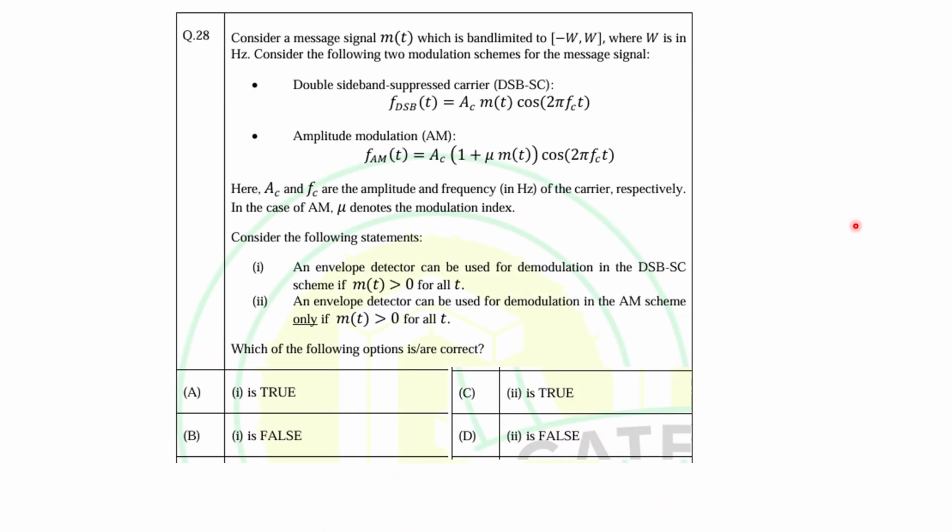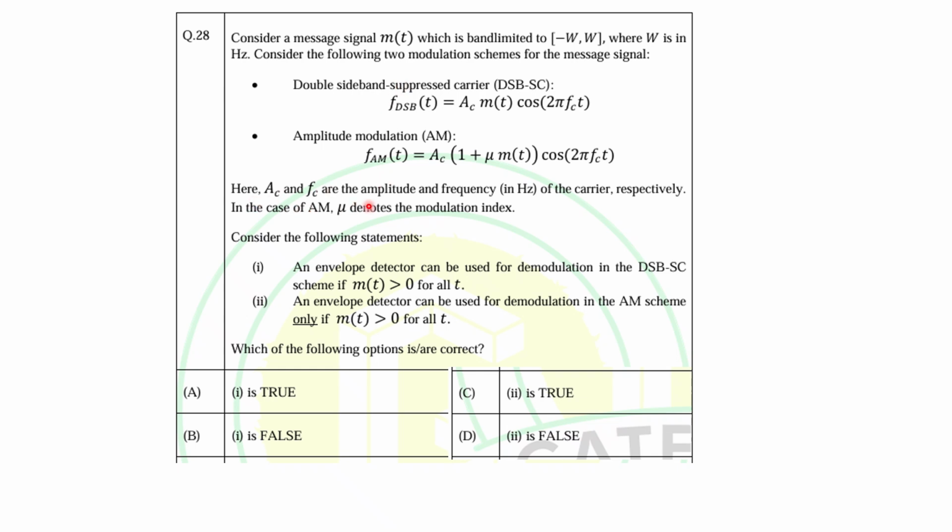Okay, now let's take one more question. Consider a message signal m(t) which is band limited to minus W to W, where W is in hertz, right? This is frequency from minus some hertz to plus some hertz. Consider the following two modulation schemes for the message. So different types of modulation. First is DSBSC, that is double sideband suppressed carrier. Second one is amplitude modulation, that is AM. A standard one, both are actually AM only, but this is the standard one and DSBSC is a special case.